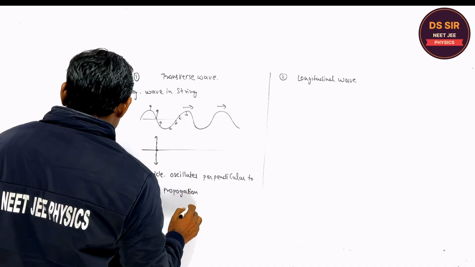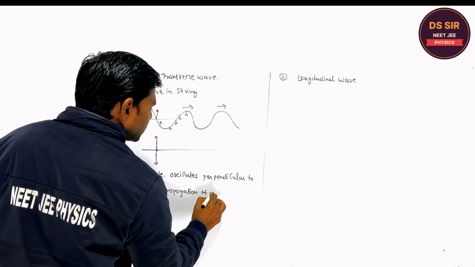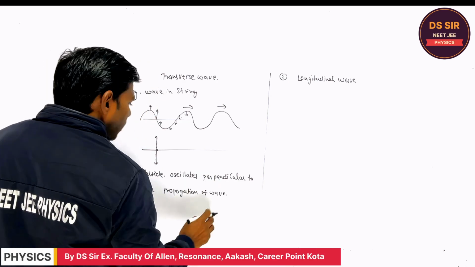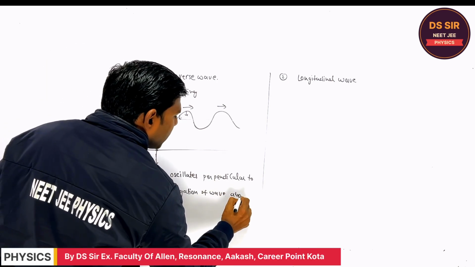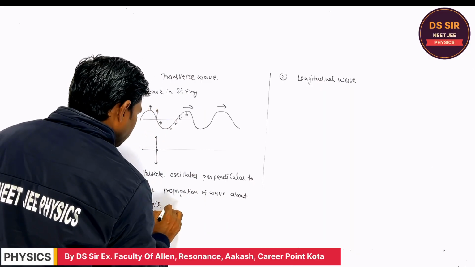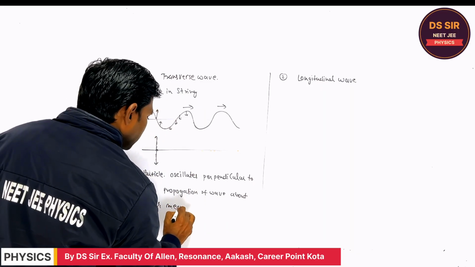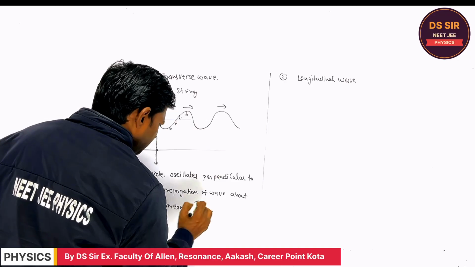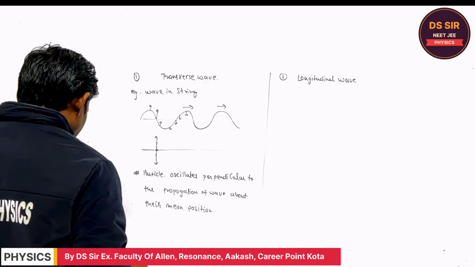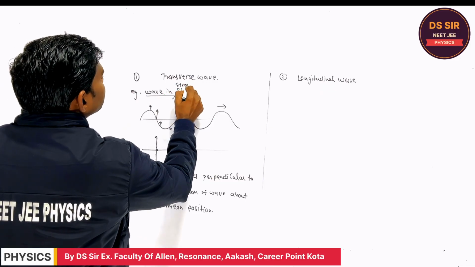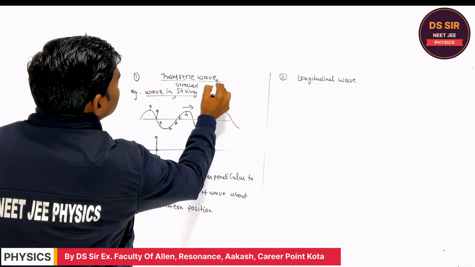This is the important thing: about their mean position. Is it clear or not? For example, a wave in a stretched string.